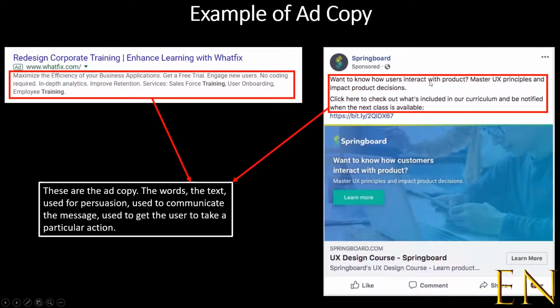So as you can see right here, the ones that are highlighted in red are the ad copy. And as you can see on the left side here, it says maximize the efficiency of your business applications. These words that are used to describe the ad in Google AdWords, that's the ad copy. And right here in this example of a Facebook ad, these words that are used to describe the ad are the ad copy. So basically the ad copy is the text that you read in ads.